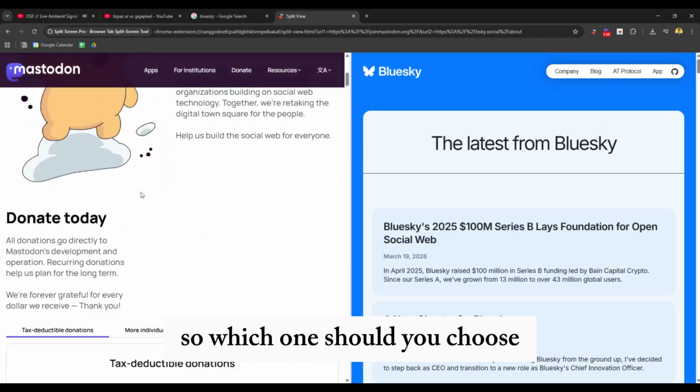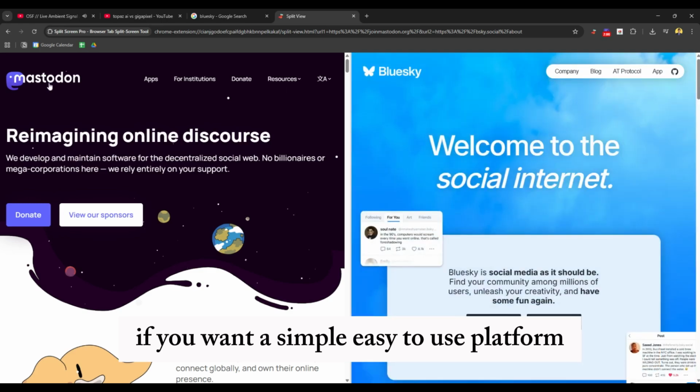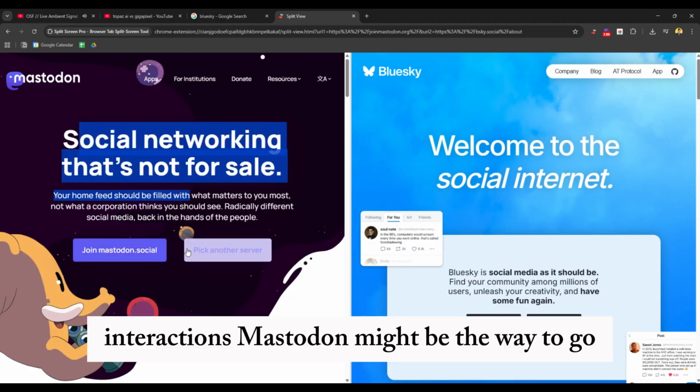So, which one should you choose? If you want a simple, easy to use platform, Bluesky is a solid choice. If you prefer more control and community focused interactions, Mastodon might be the way to go.